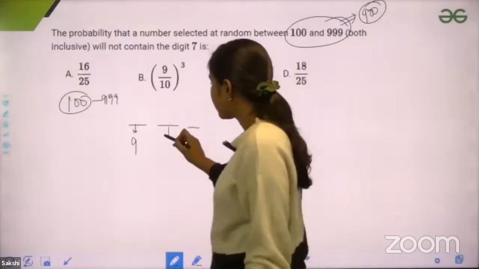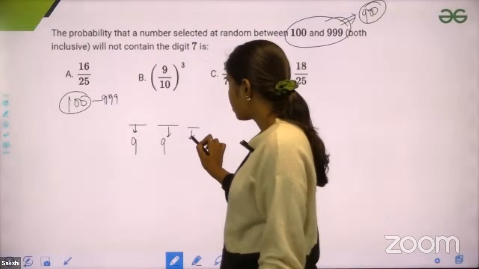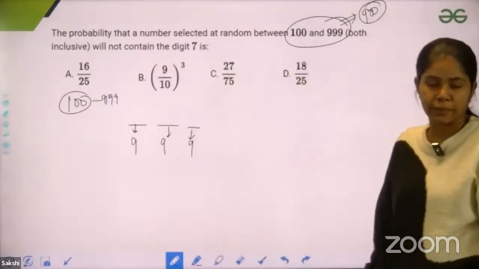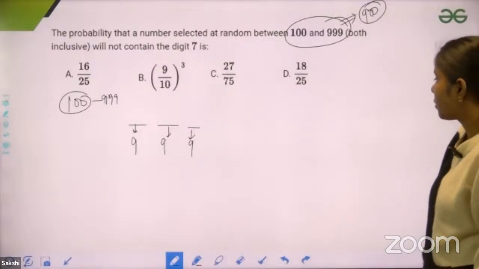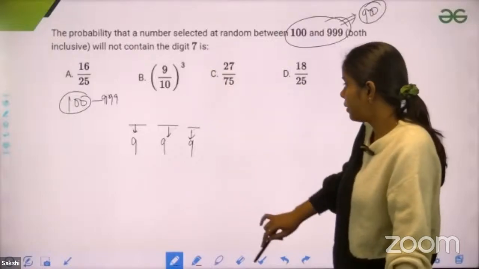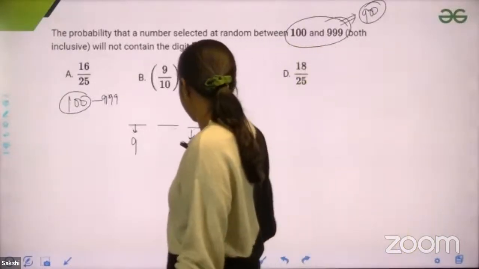And on this place, how many numbers can I have? Again, I can have 9 numbers. And also at this place, I can have 9 numbers, because at these two places I can have 0 as well, right? Because I can have numbers from 0 to 9, so I can have 10 numbers here.